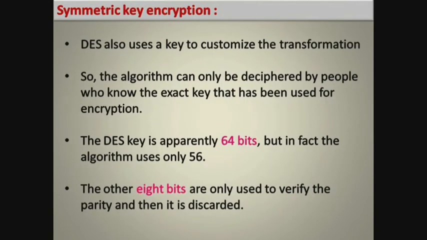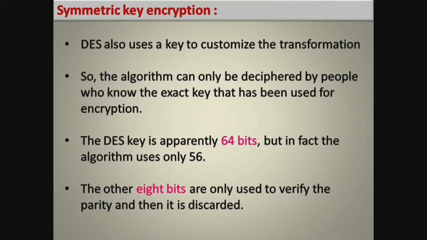Different types of keys can be used in DES based on the sender and receiver. So the algorithm can only be deciphered by the people who know the exact key that has been used for encryption. So sender and receiver should agree on the key exchange for encrypting and decrypting. DES key uses a fixed string of bits, that is 64 bits, but actually this algorithm uses only 56 bits of data.